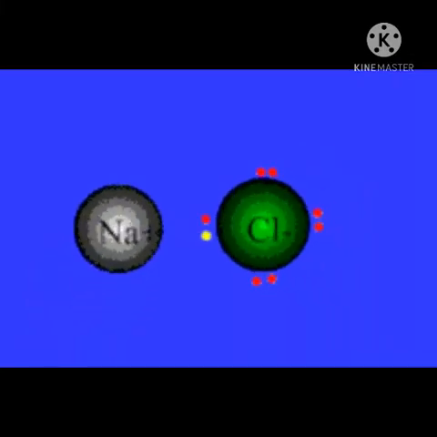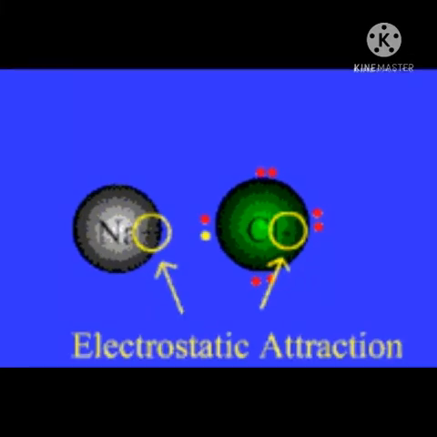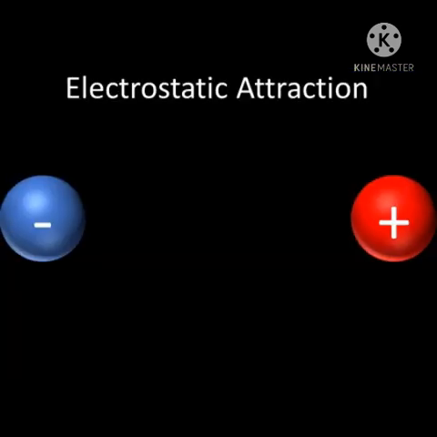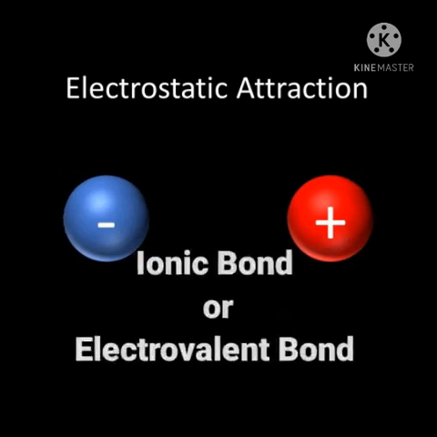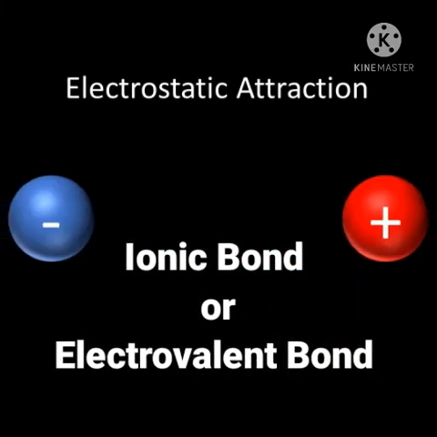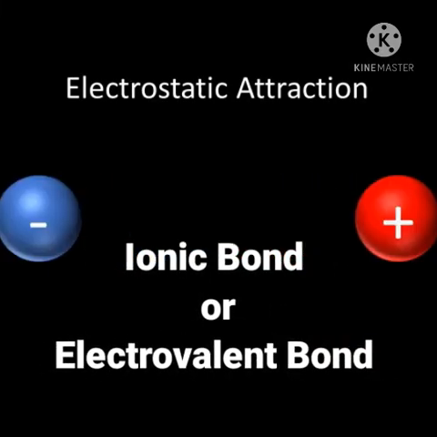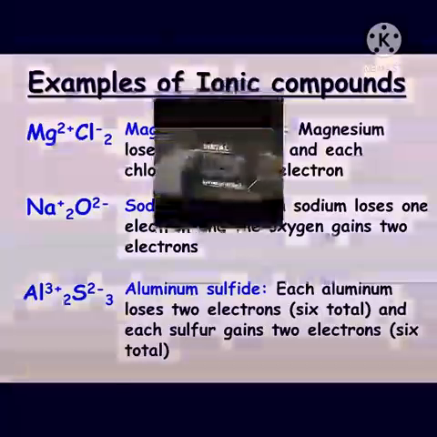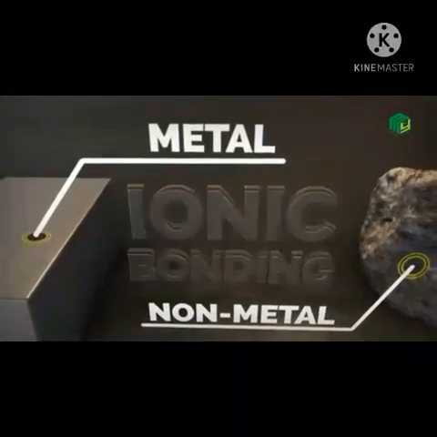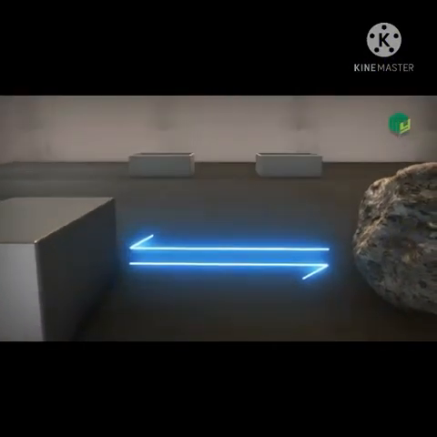The chemical bond formed due to the electrostatic force of attraction between the oppositely charged cation and anion is called an ionic bond. It is also called an electrovalent bond. The compound formed by means of one or more ionic bonds is called an ionic compound. Ionic bonds mainly form between metals and non-metals.